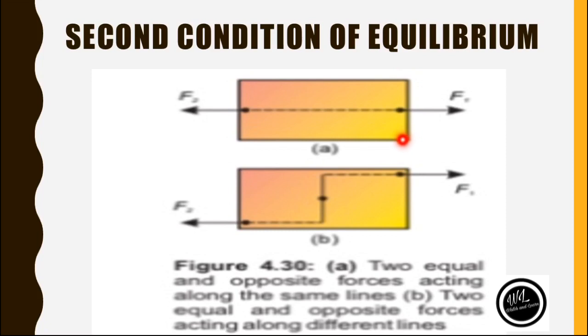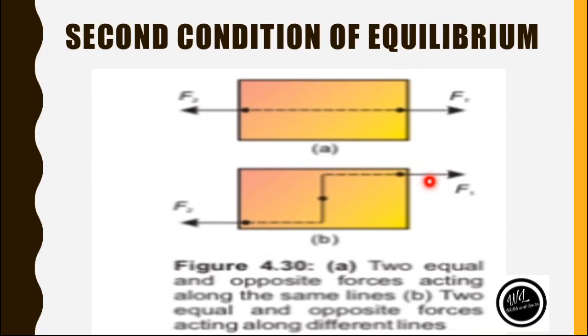We have discussed in the previous topic, that was couple, that if the line of action of both forces, unlike parallel forces, is not the same, then the body will produce a rotation. And if the body produces a rotation, then the body will not be in equilibrium. So the second condition states that the sum of all the torques acting on a body, or we can say the resultant torque acting on a body, must be equal to 0.